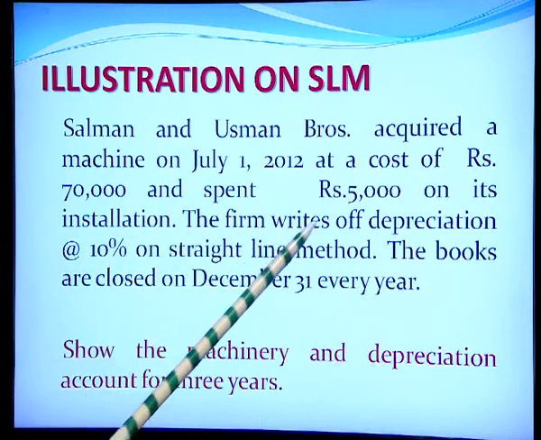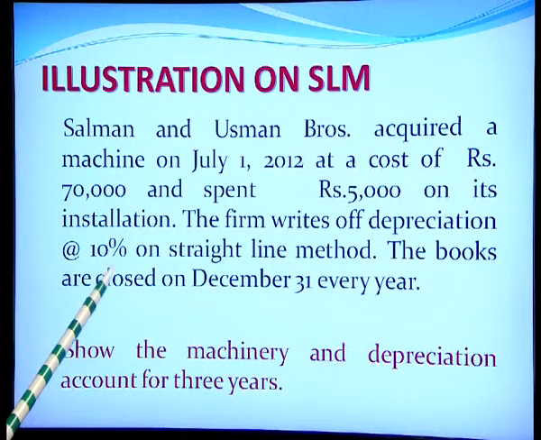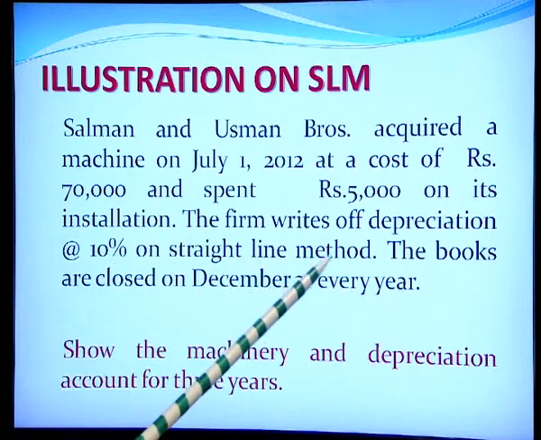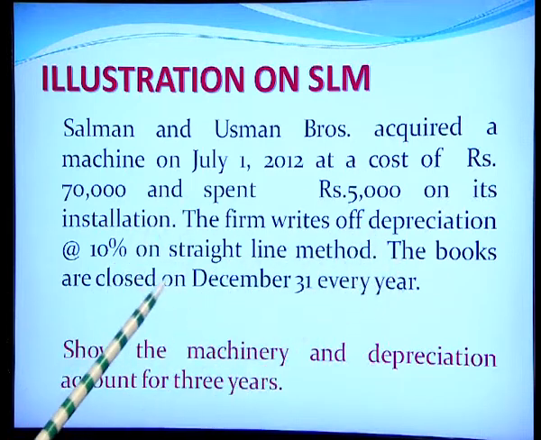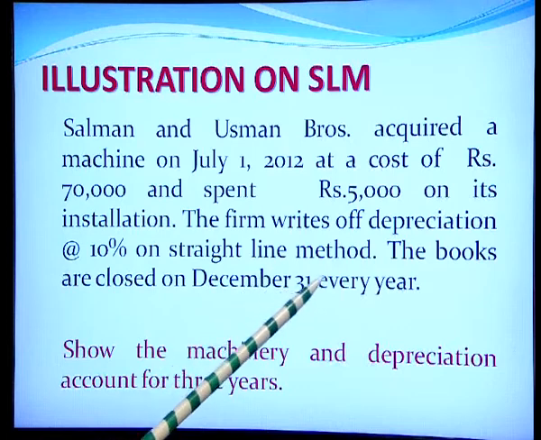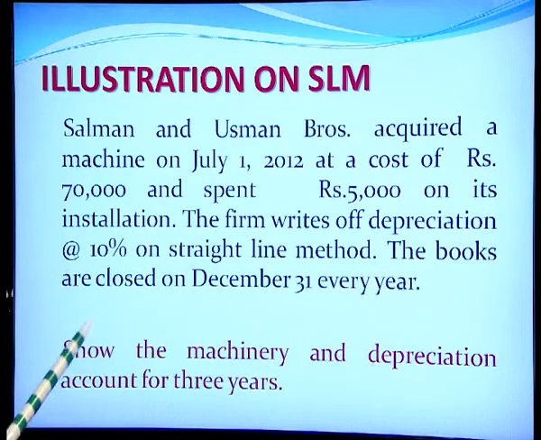The firm writes off depreciation at 10% on straight line method. The books are closed on December 31st every year. Show the machinery and depreciation account for 3 years. So, we shall prepare the machinery and depreciation account from 2012 to 2015.